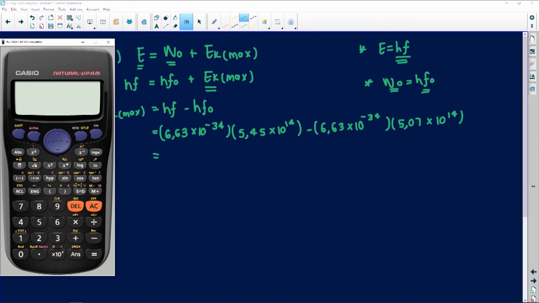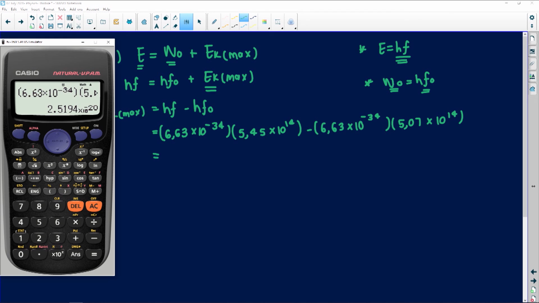Remember to always put brackets around your information. 6.63 times 10 to the exponent negative 34, that is Planck's constant, multiplied by 5.45 times 10 to the exponent 14. Bring that down, that is minus. Then I've got 6.63 times 10 to the exponent negative 34, again Planck's constant, multiplied by the threshold frequency of cesium, which is 5.07 times 10 to the exponent 14.